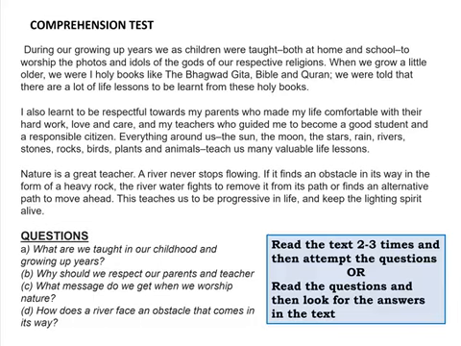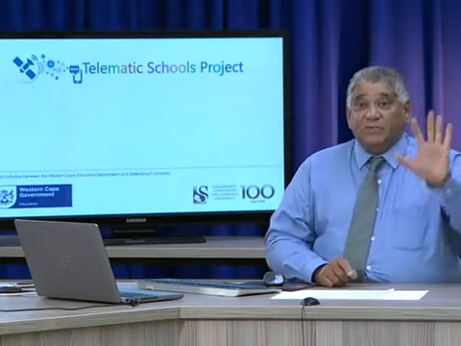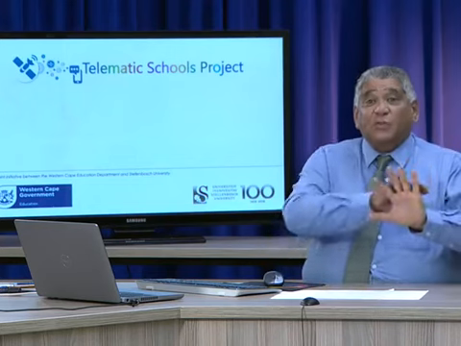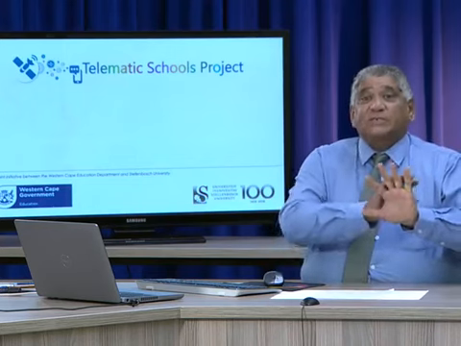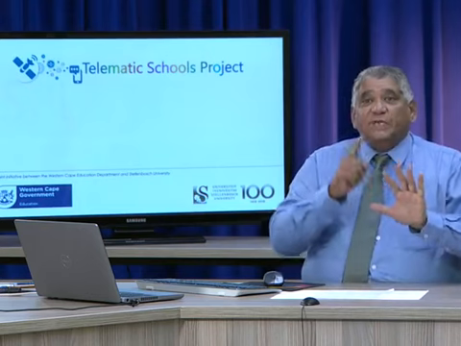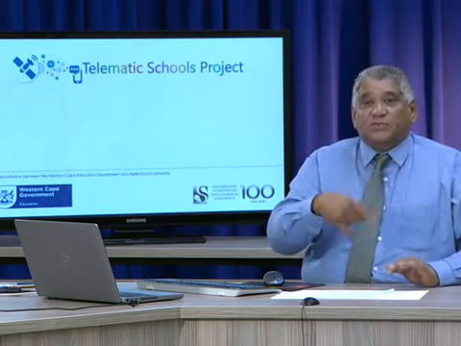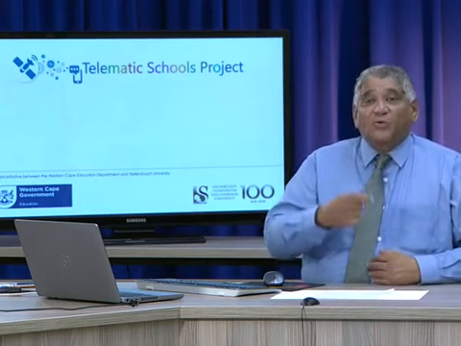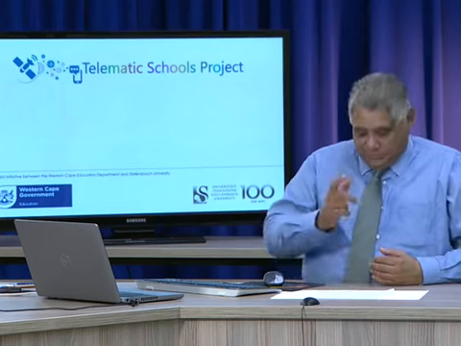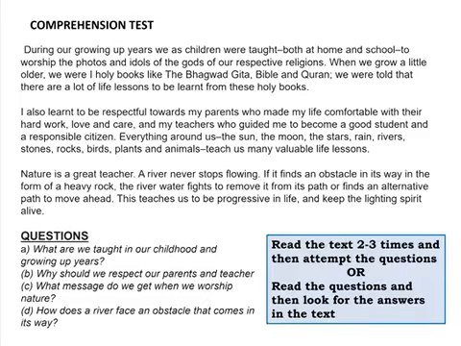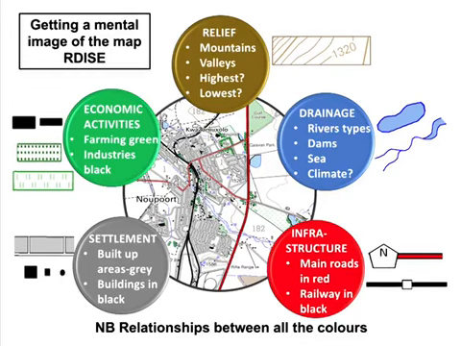Matrix, I would suggest that you take about 10 minutes to read the map, because there are 5 things that you must read on a map. 5 things that you must look at on a map, that you must understand on a map, which will get you easier towards the answer and will allow you to answer the questions quite easily. So let's just have a look at these things. What we call this reading method, we just call it the RDISE method.